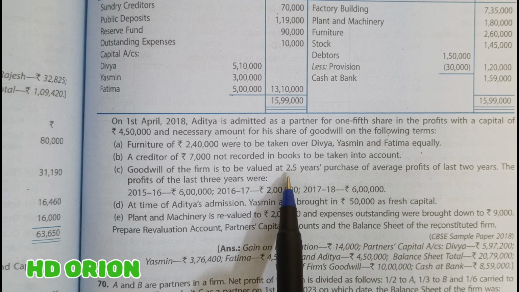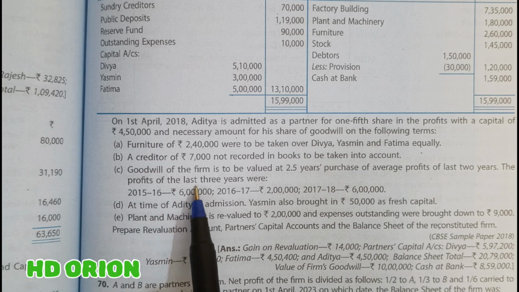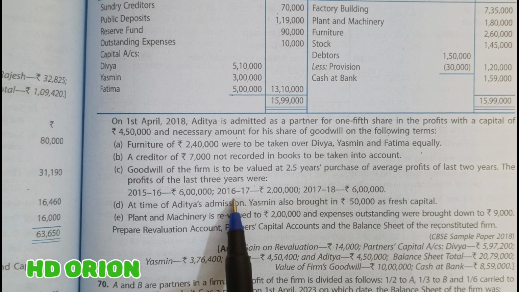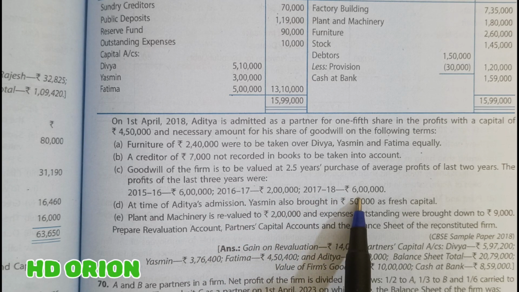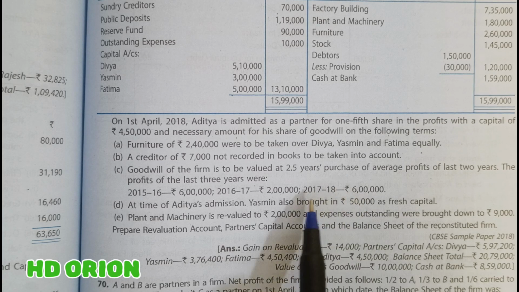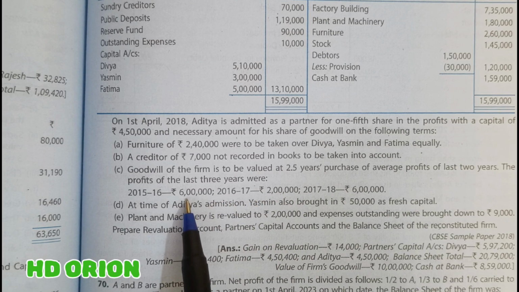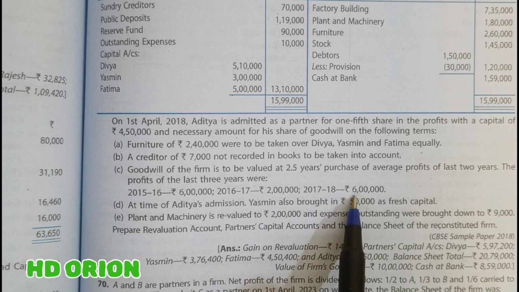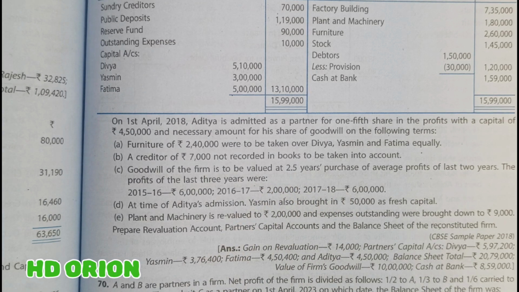Goodwill of the firm is to be valued at 2.5 years purchase of the average profit of last 2 years. The profit of last 3 years were 2015-16 it is 6 lakh, 2016-17 it is 2 lakh and 2017-18 it is 6 lakh. So last 2 years, when we are talking, these 2 years are the last 2 years, immediate previous years. This year is the far year and therefore these 2 years. So it is 2 lakh plus 6 lakh, 8 lakh divided by 2, it is 4 lakh. 4 lakh multiplied by 2.5, 10 lakh is the goodwill of the firm.